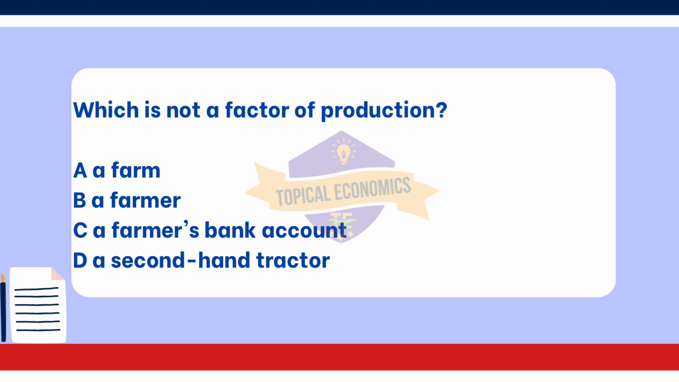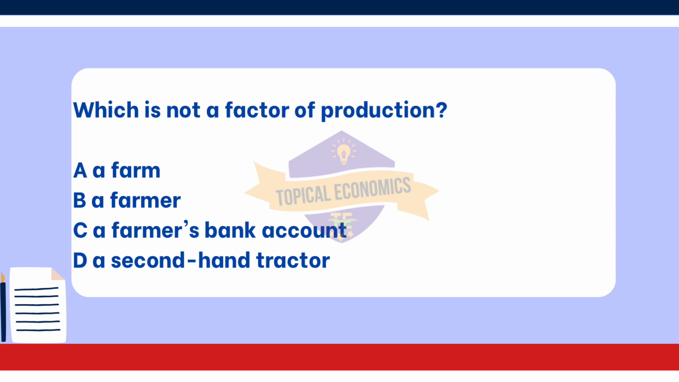A bank account represents financial resources but does not directly contribute to the production of goods or services. Instead, it is a form of financial capital that can be used to acquire factors of production. Looking at the other options. Option A. A farm is considered a factor of production, specifically classified as land. It includes all the natural resources available for agricultural production.